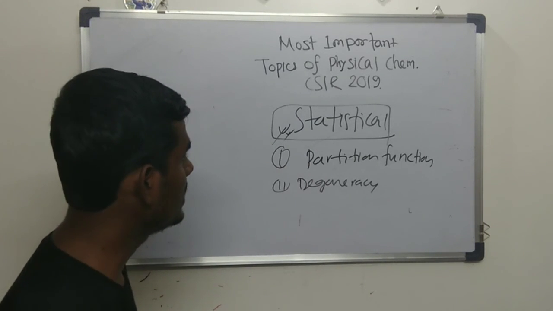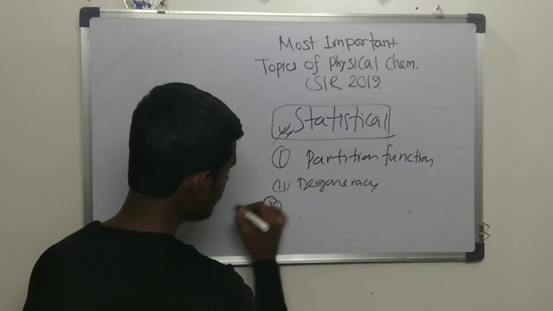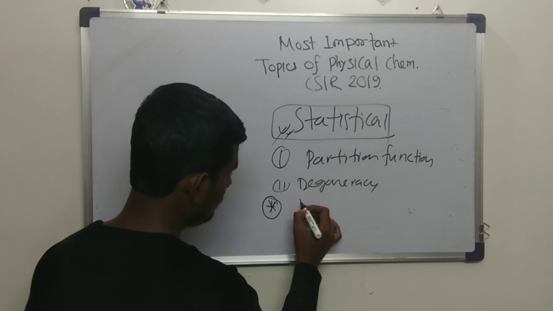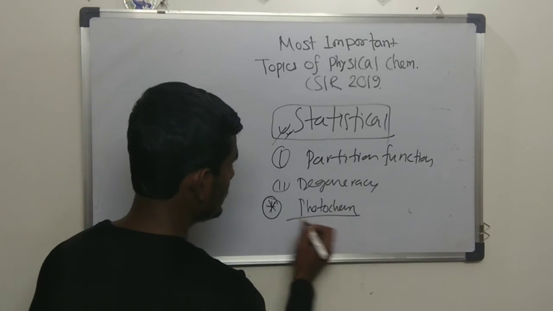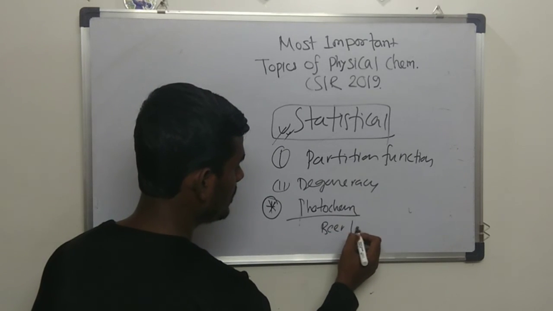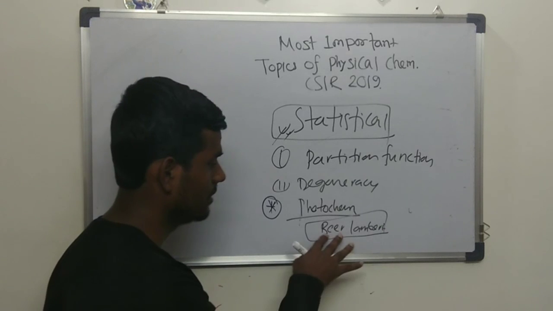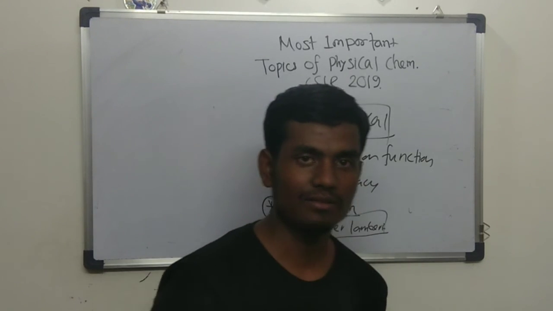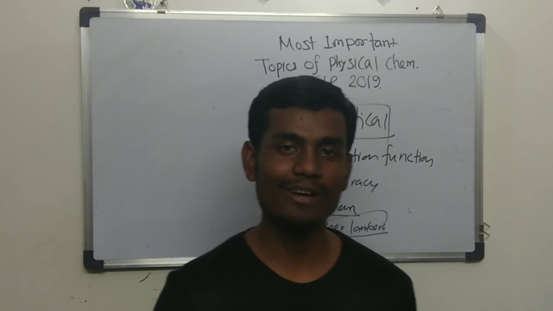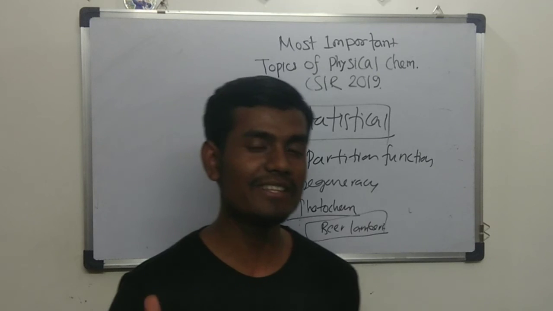Last but not least, I would like to mention from photochemistry, the Beer-Lambert law is the important one, and they have asked some basic questions based on the Beer-Lambert law. So I have discussed everything, I didn't miss anything. Everything that can come from physical chemistry is there.